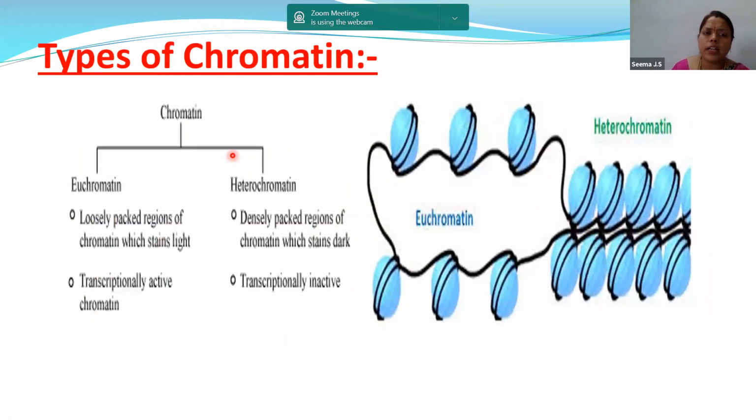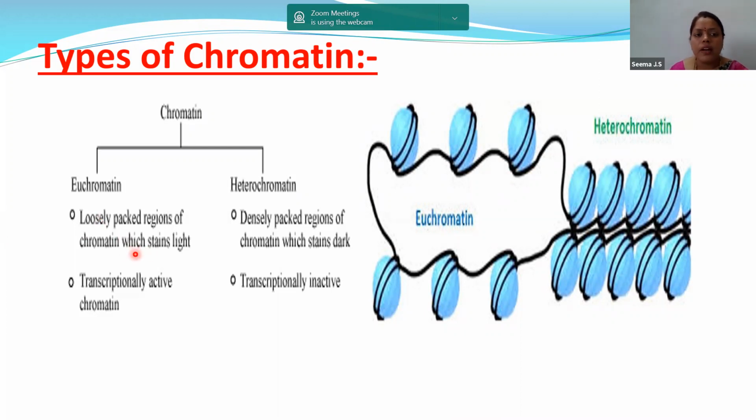Another simple concept you have to understand is chromosomes. Chroma means color, that is, absorbing colors. So here you can remember one point: chromatin, euchromatin and heterochromatin. In euchromatin, as you can see in the image, the nucleosomes are arranged far apart, whereas in heterochromatin the nucleosomes are very close. That means euchromatin is loosely packed regions of chromatin which stain light.